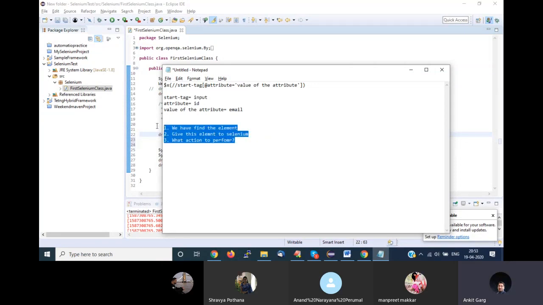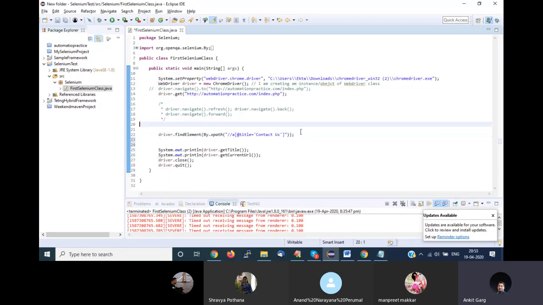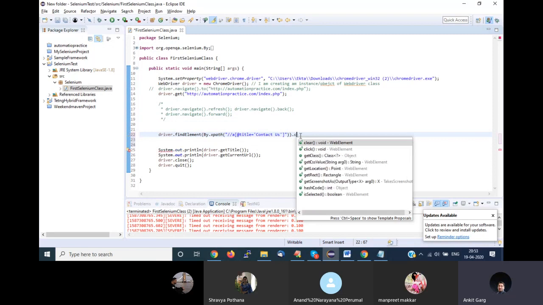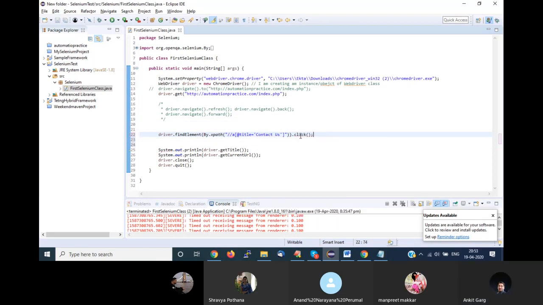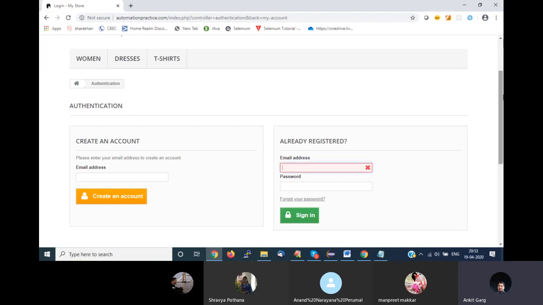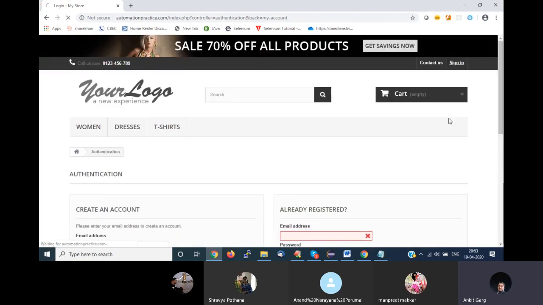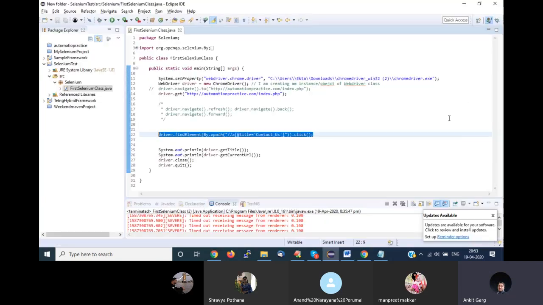Right? So there are three things. If I want to work on any element, I have to first find an element, then give that element to Selenium, then ask Selenium to perform that kind of action. In this case, this is a link. On a link, I need to click. So dot click. Now what will this line do? It will find this element on this UI page and click on this particular link. This is how Selenium works.